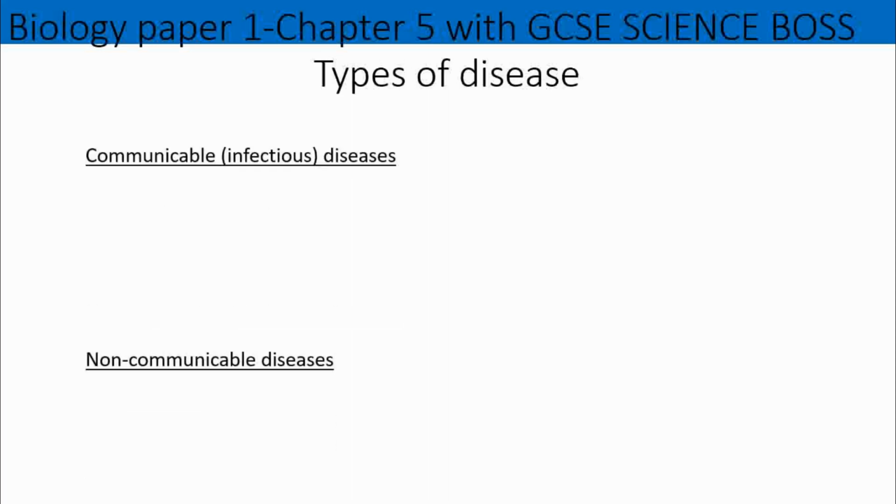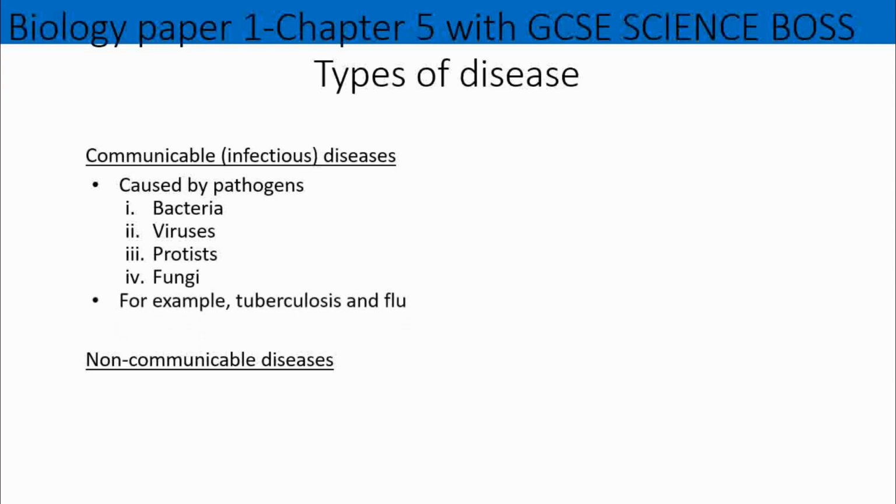All right, now there are two different types of diseases that you need to know about for this chapter. You have your communicable diseases, which are the infectious ones. All right, and then you have your non-communicable diseases, which are the ones which are not infectious. So communicable diseases are caused by pathogens. All right, and when we talk about pathogens, we are talking about things like bacteria, viruses, protists, and fungi. Okay, good. And also some examples of that would be like tuberculosis and flu.